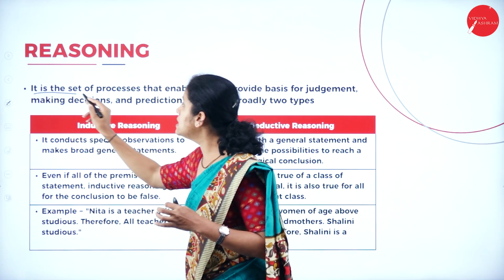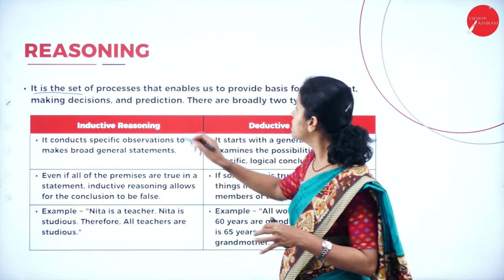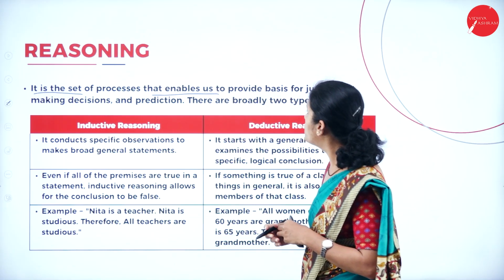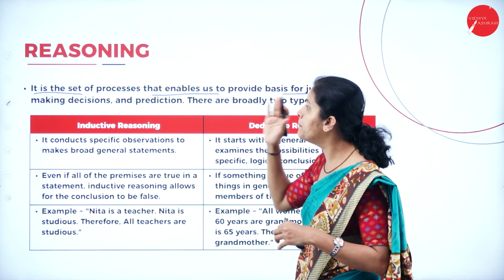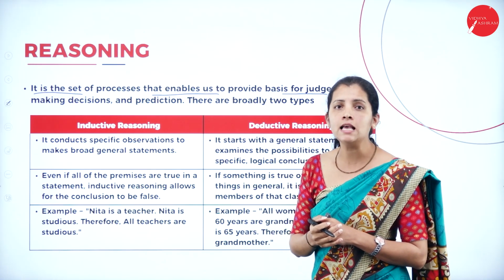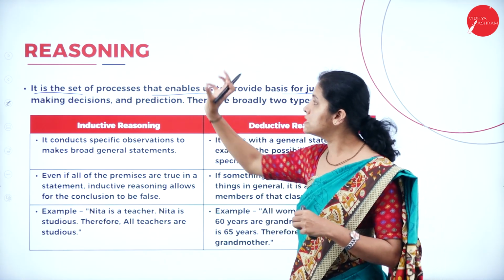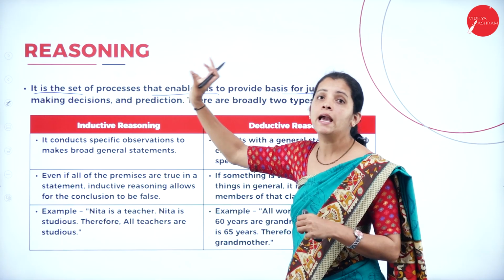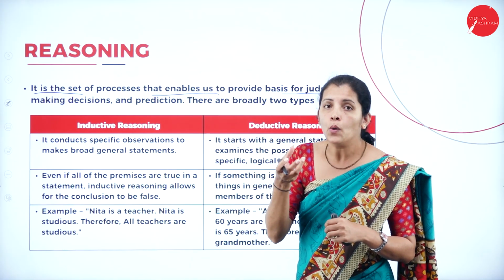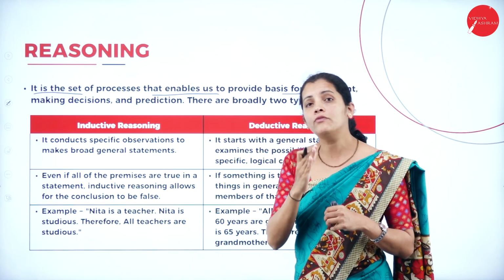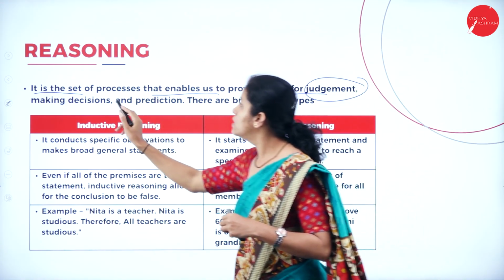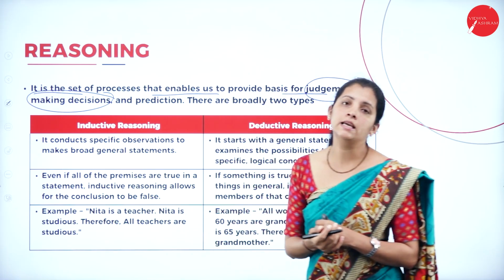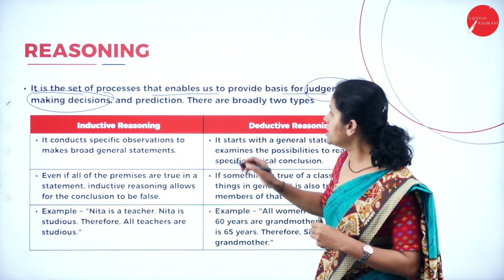It is the set of processes that enables us to provide a basis for judgment, making decisions as well as prediction. So what is reasoning? It is nothing but the activity of thinking. When I say it is the activity of thinking, that includes judgment as well as decision making as well as prediction.